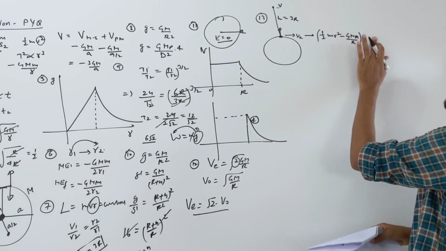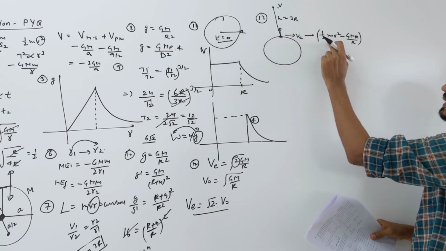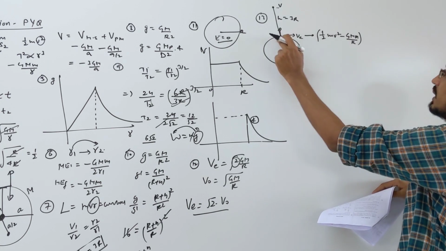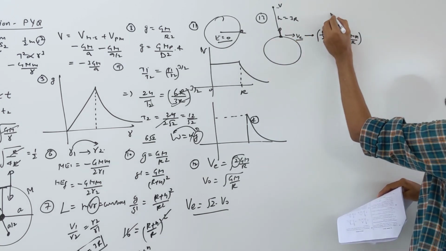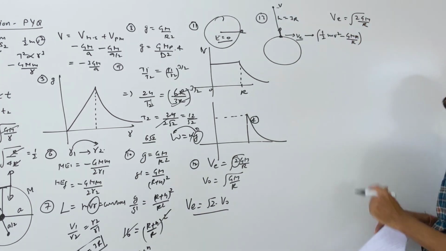Okay, look here, what happened? This is the initial mechanical energy. Kinetic energy is half mv square, potential is minus GMm upon R. But you see that this velocity is already given at this point. How much is given? Escape. And what is the escape formula? Root 2GM by R. This is the formula, right?